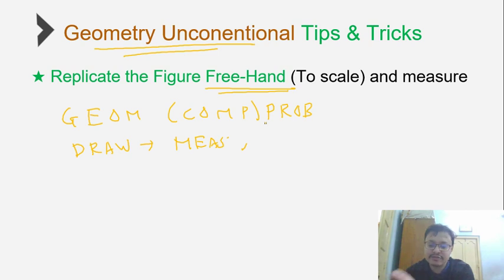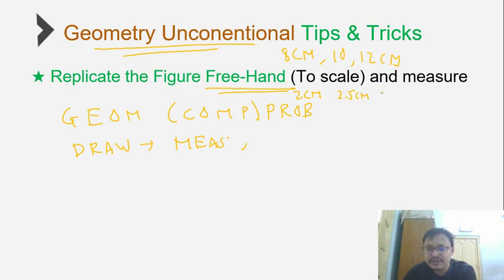So all I'm saying is there's a geometry figure given to you. It could be a triangle, a quadrilateral, a square, any figure. All you're doing is drawing the same figure. The only thing is, in case the side lengths are 8 centimeters, 10 centimeters, 12 centimeters and so on, you're using a scaling factor. For example, instead of 8 centimeters, you're drawing 2 centimeters. Instead of 10 centimeters, you're drawing 2.5 centimeters.